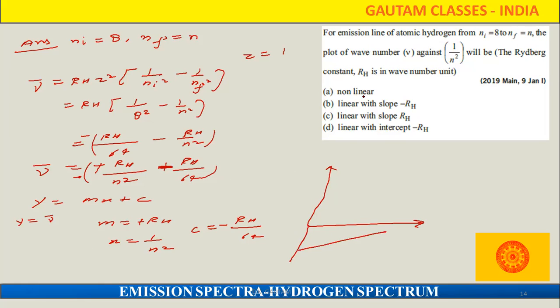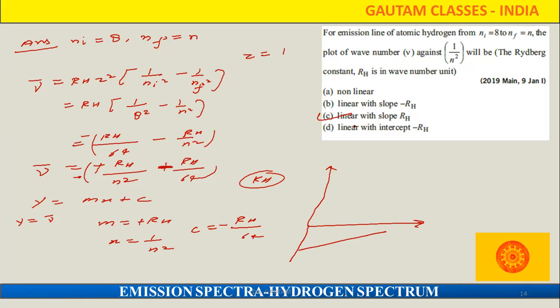But he's not asking which one is the correct graph. He's asking about linear with slope what? RH. So the slope we are definitely getting is RH, and it is linear. So which one is the correct answer? Definitely C is the correct answer.